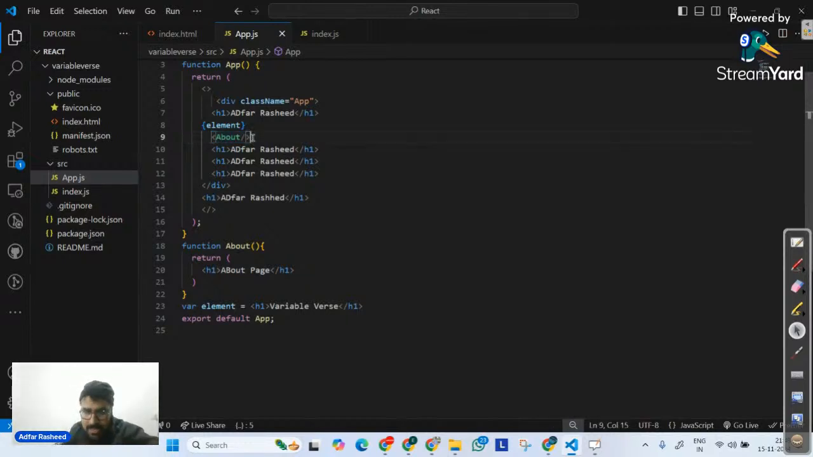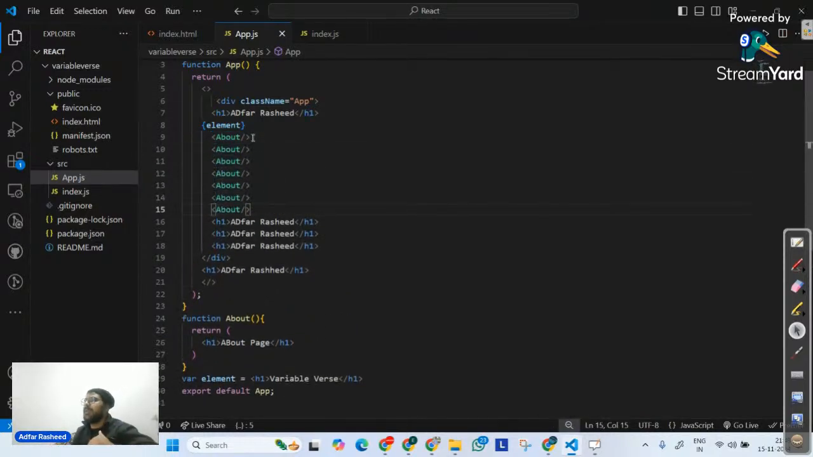Can we call it again? Of course we can call it. That's what we mean by reusable code. So now wherever I need an h1 tag that will display About page, instead of creating the same component again, I have a component already created. Now I'm going to reuse it again and again wherever I want.